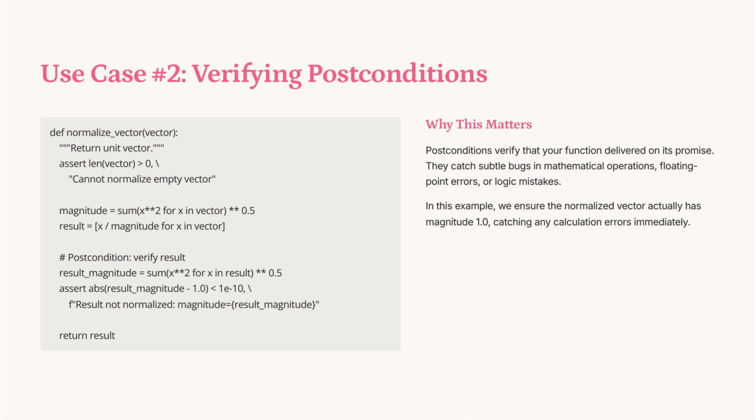Verifying postconditions ensures functions meet their intended outcomes. In normalize_vector, we confirm the result is a unit vector by checking its magnitude is 1.0. This catches errors in calculations or logic, crucial for maintaining accuracy in mathematical operations and preventing subtle bugs.